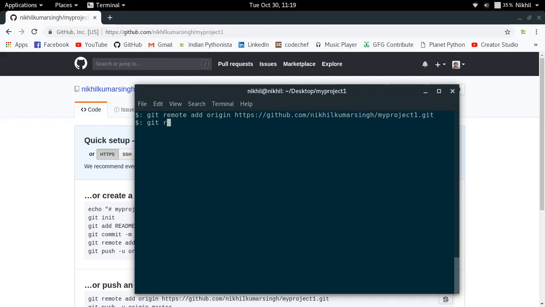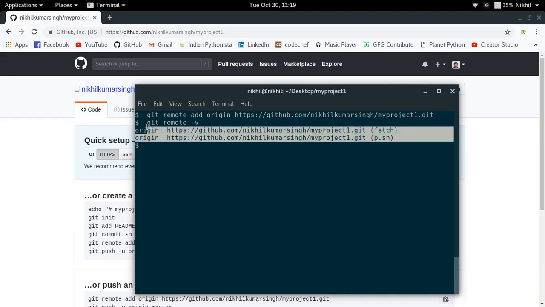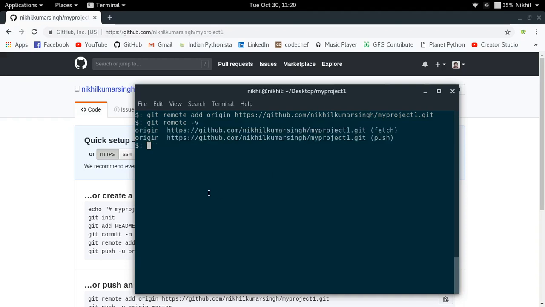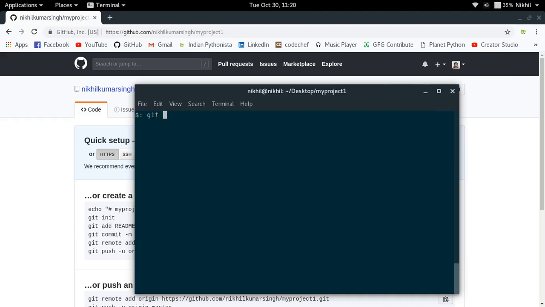Now if I just try to do git remote -v, I get the remote repos that I have set. So this is my remote repo, github.com/nikhilkumarsingh/myproject1.git. This shows that I have some remote repo for my local git repo. Now let me check the git status of my repo. The git status says that I'm on the branch master, there's nothing to commit, the working tree is clean.